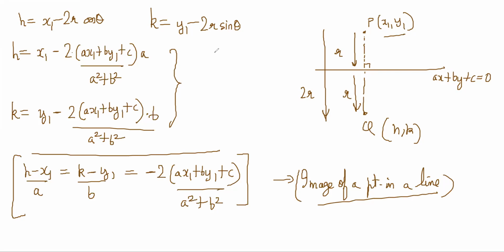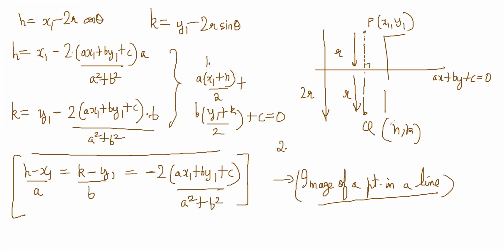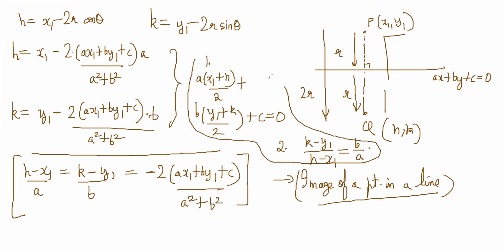You could have said that conditions. First condition is the midpoint of this will lie on the line, no? So you can say a into (x1 plus h) by 2 plus b into (y1 plus k) by 2 plus c is equal to 0. That is one condition. And second condition is slope, same thing. (k minus y1) by (h minus x1) is equal to b by a, right? These two equations would also have solved it for you.